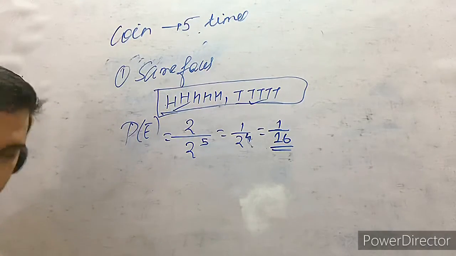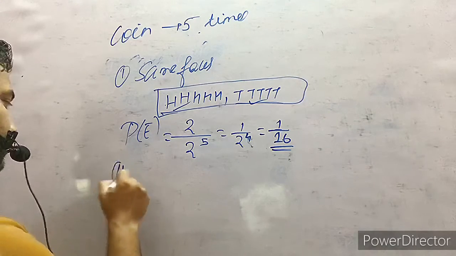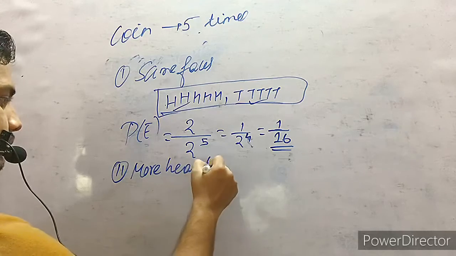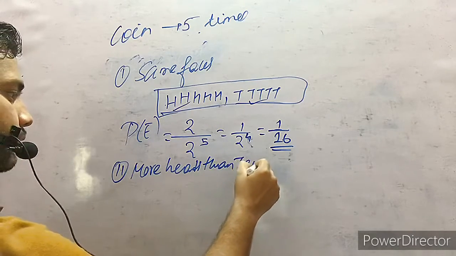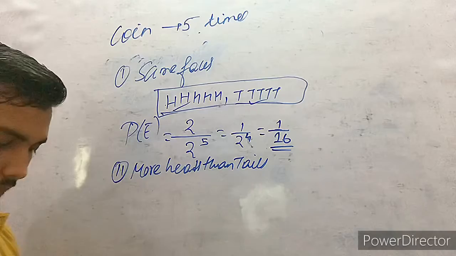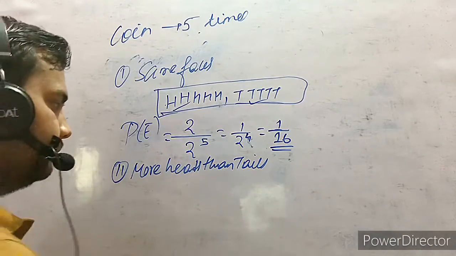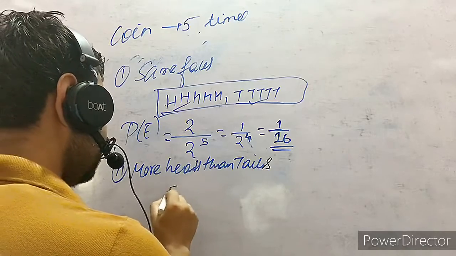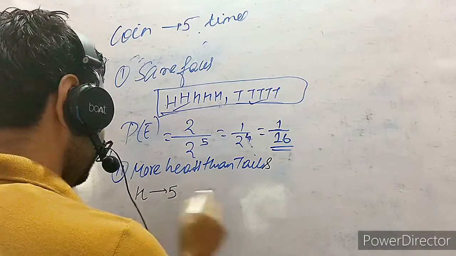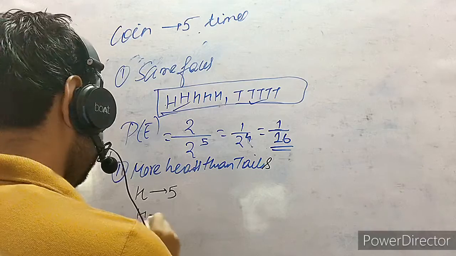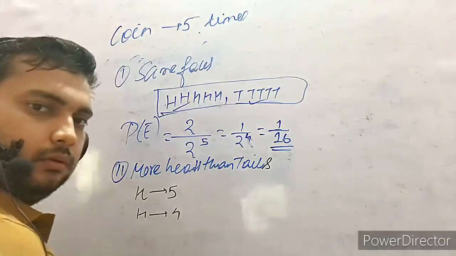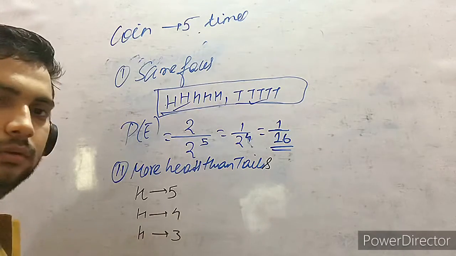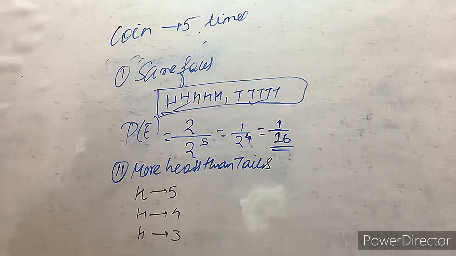Now the second question is more heads than tails. How can we solve that? Tell me. Either all 5 heads are there, all 5, or 4 heads, or 3 heads. Okay. Can we solve in this way?